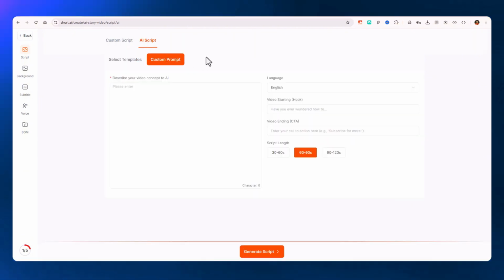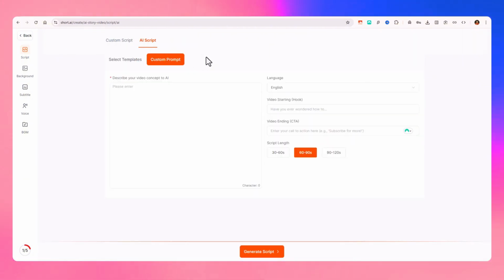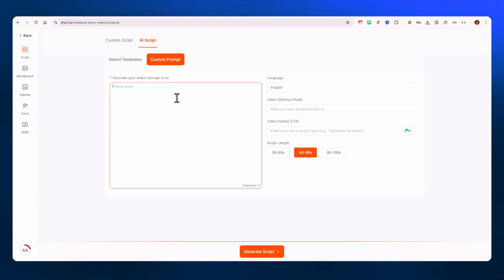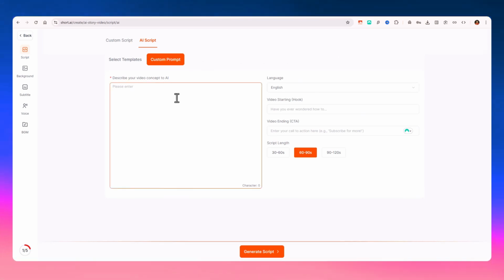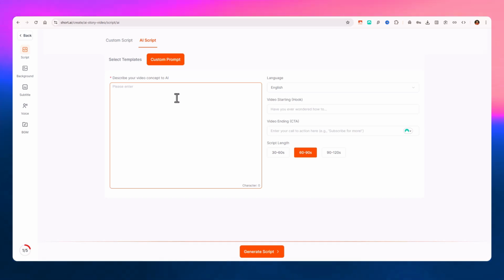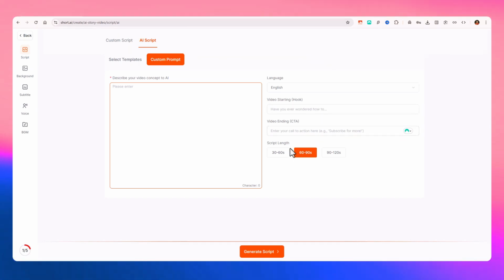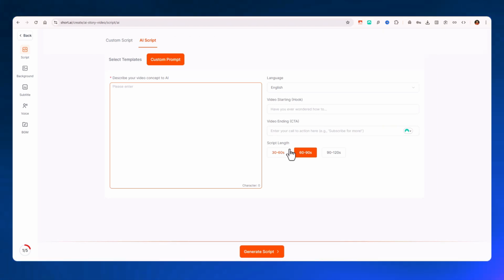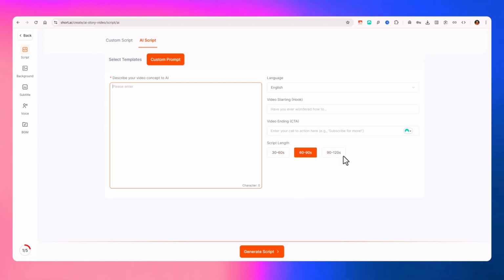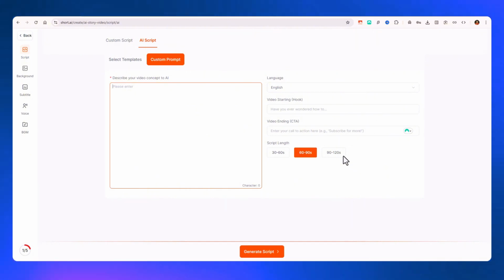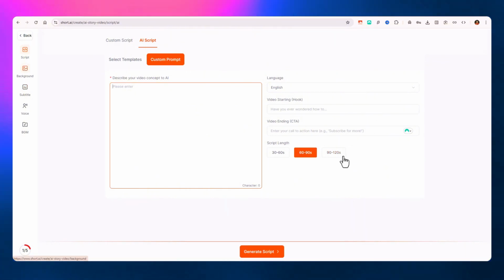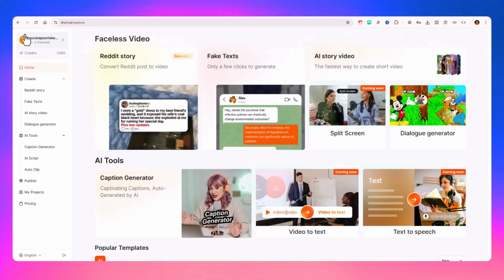You have the option to choose or go with the custom prompt, where you can enter your video concept, and AI will take care of the rest. You have options to choose the language, video starting hook, and a CTA. You can choose the script length, maybe it is 30 to 60, 60 to 90, or 90 to 120. And this is going to work for script generation. The next steps are the same: background, subtitle, voice, and background music.